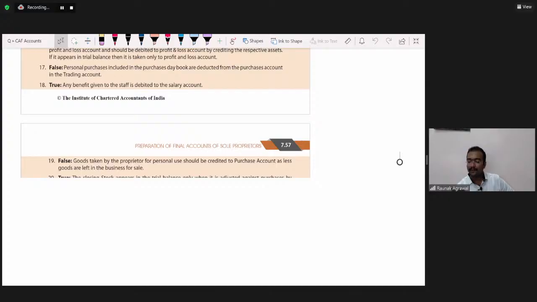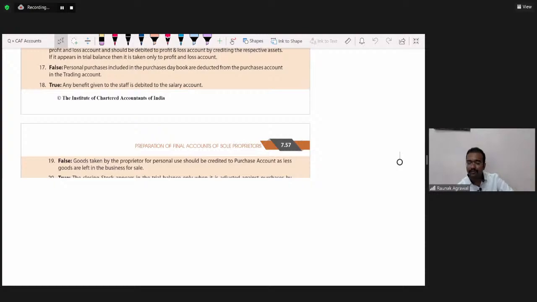Yes, Rangana, it can be asked in the question. Opening stock and opening WIP. Opening stock means the opening stock of the raw material, or it can be the opening stock of finished goods. And opening WIP means the opening stock of WIP, work in progress. Any other doubts relating to sole proprietor? Yes, Rekha, you should carry scale and pencil in the examination.